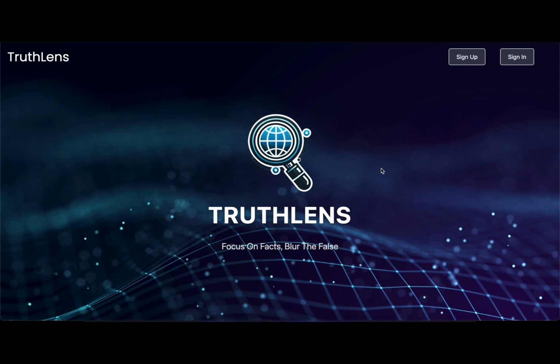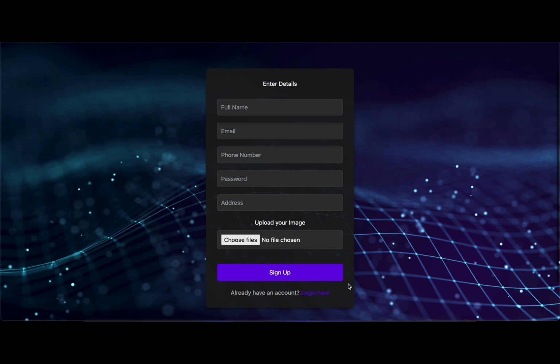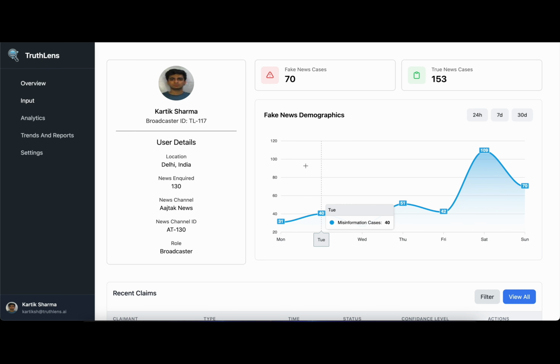Now, let's dive deeper into how TruthLens works and why it's the ultimate solution for fact checking in today's digital world. To begin with, simply sign up for a new user account. A user friendly interface makes it easy for anyone to get started. Here, we're using Firebase to store user authentication data. We log in into Karthik Sharma's profile directly, as we've already made it earlier. Let's sign in.